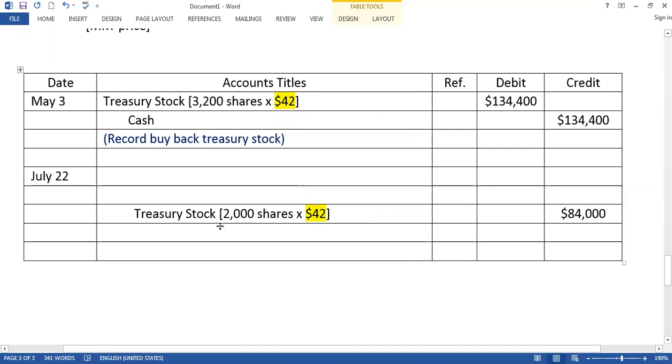So you sell treasury stock, now you receive cash. Can you remember, cash amount follow cost price or the market price? Market price, very good. So we sell treasury stock with cost price, and we receive cash from market.